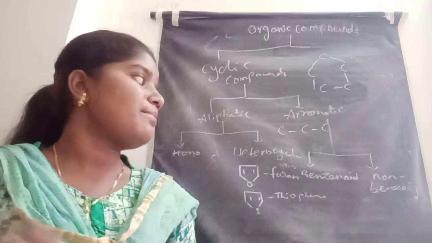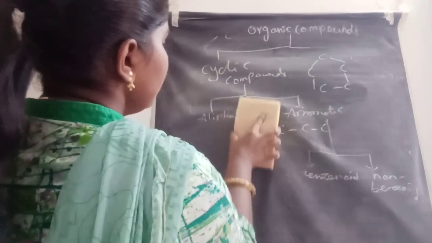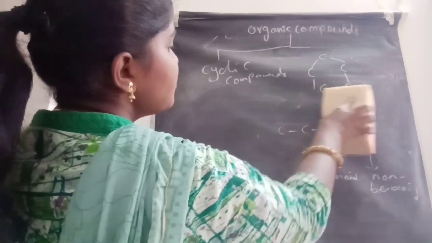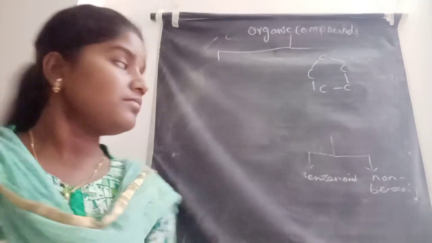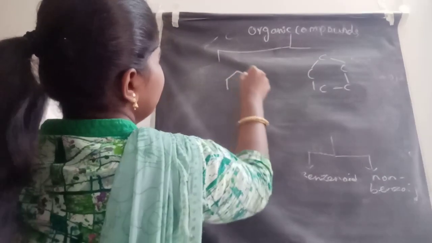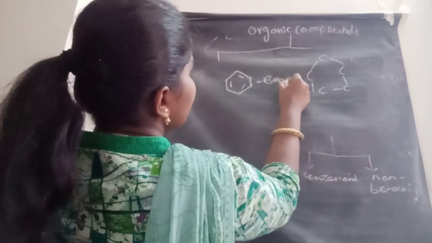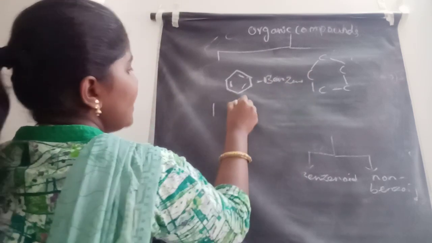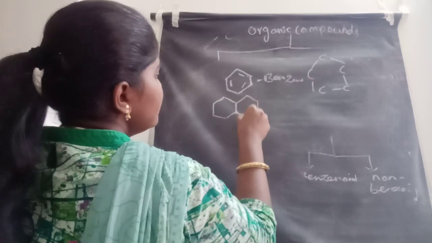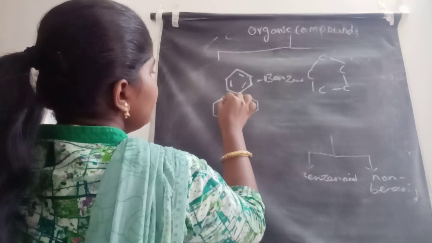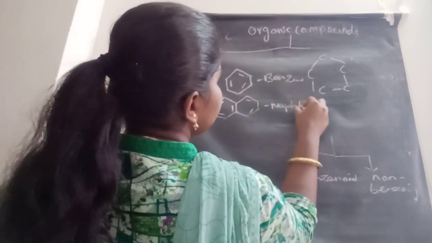Okay, let us see some examples for the benzenoid compounds. What are the compounds having the benzene structure? Benzene is an example of a benzenoid compound. Next one, naphthalene. Naphthalene also has a structure similar to benzene. This is the naphthalene structure.